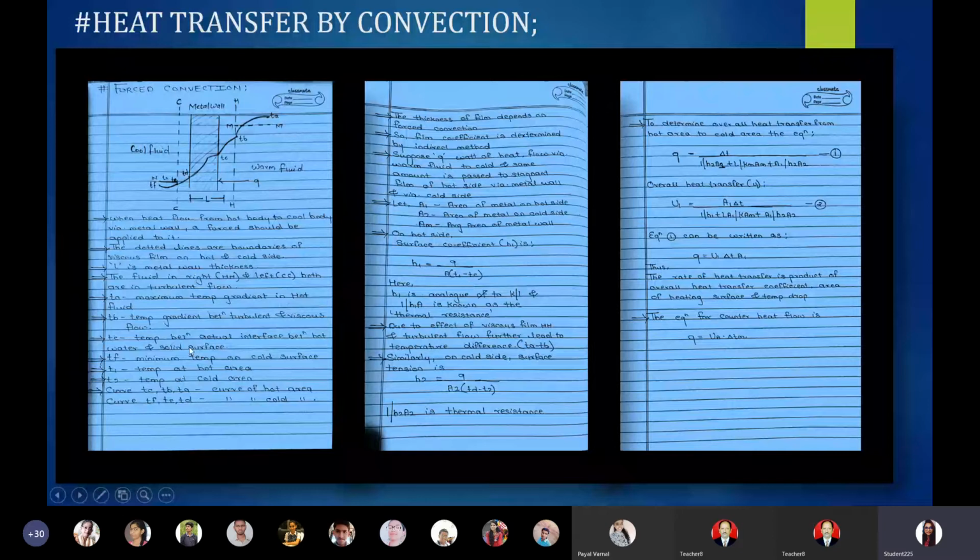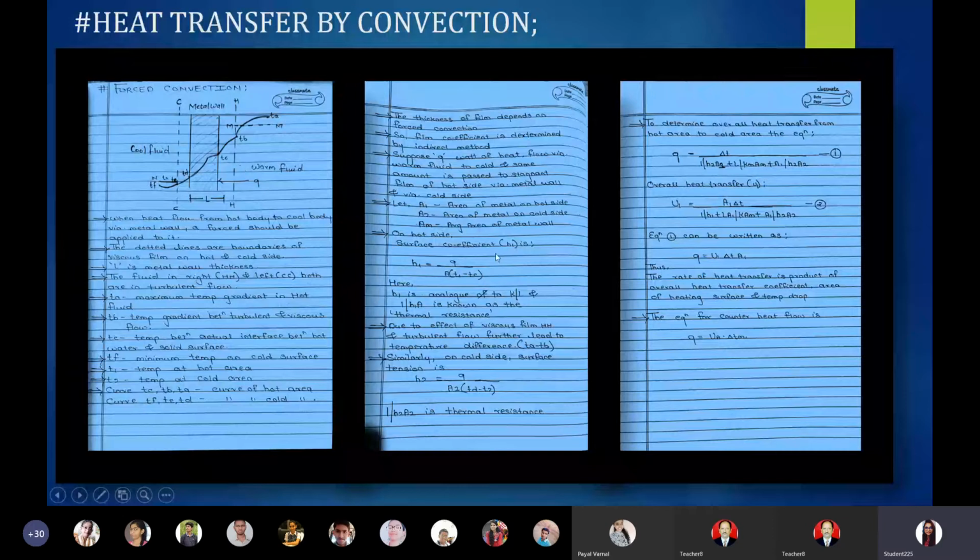The surface coefficient is the coefficient of the metal wall lying in the hot area. That's why we took T1 as the temperature of the hot area and Tc as the point lying on the metal wall and present in the hot area.